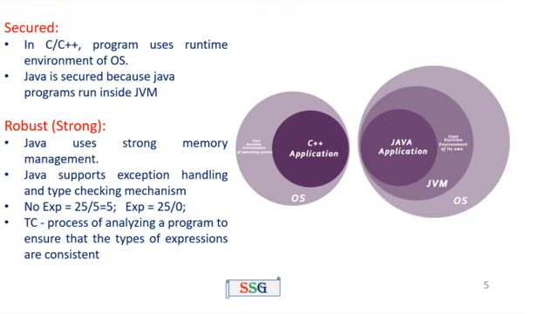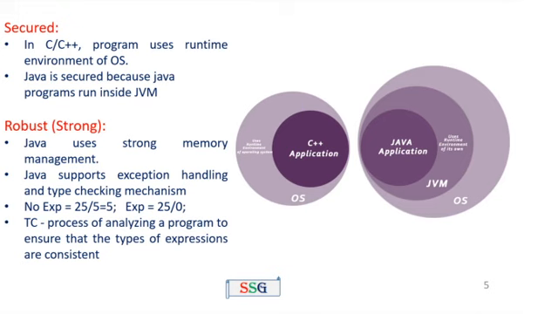I will give one example. First, a no exception example. Suppose we are going to develop a division operation. I give the input 25 divided by y. So 25 divided by 5 equals 5. For this statement there is no error, so the answer is 5. There is no exception. Suppose I give another input, 25 divided by 0.